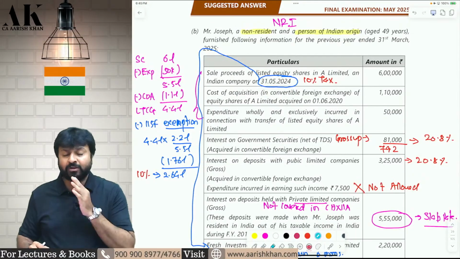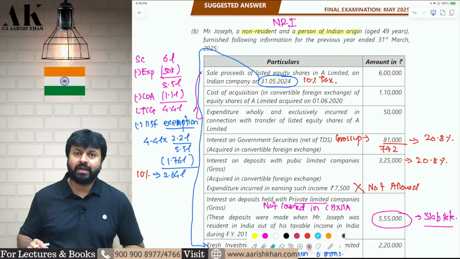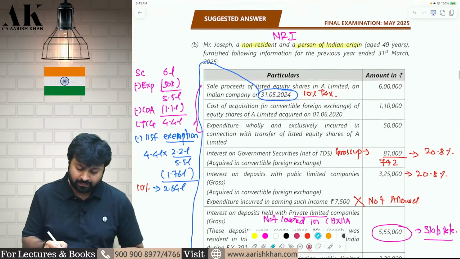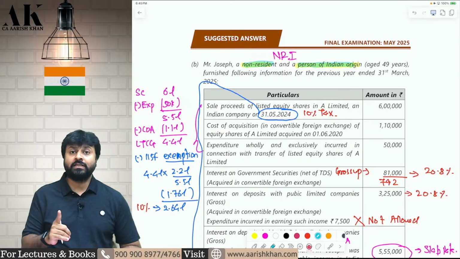Now, the next question is also a beautiful question, which is on NRI, Chapter 12A. That is for non-resident Indians. Mr. Joseph is a non-resident and he is a person of Indian origin. Therefore, he is an NRI.